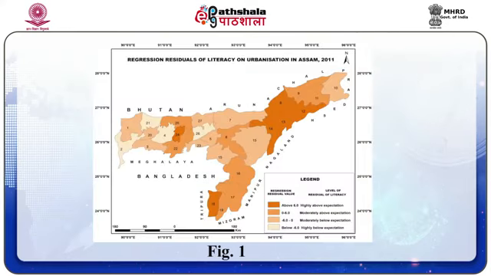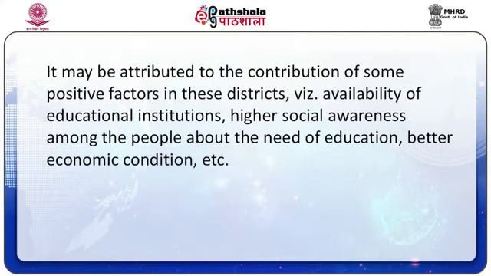As regards the map of regression residuals of 0 to 6 population on literacy in Assam, the districts of Karimganj and Hailakandi witness considerably higher 0 to 6 population than that of expectations with respect to their literacy rate. It may be attributed to the negative influence of some factors in these districts. These are poor economic conditions, low level of social awareness, low educational level, etc.